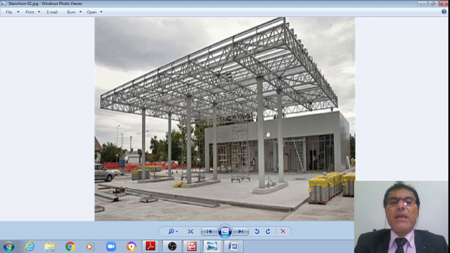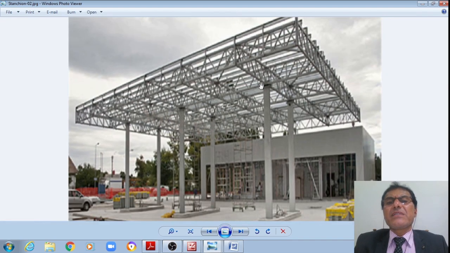This is a typical petrol bunk or fuel station where the entire truss is supported on just two columns. This complex 3D truss is supported on just two columns, two and two, just 6 columns. This is having a truss which itself is supporting, and even above that you would have the 3D truss, over which sheeting will be provided.